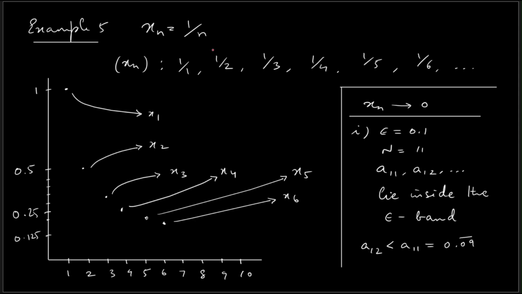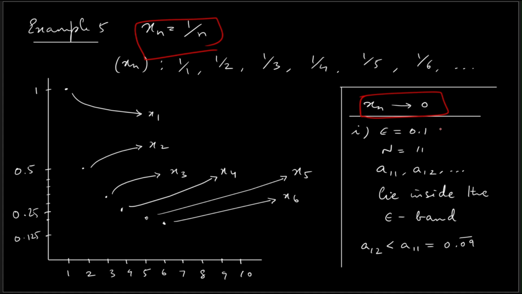Now let us consider this sequence xn is equal to 1 by n, right? This sequence is kind of interesting because this sequence converges to the real number 0, right? Now even though we are not going to prove this rigorously, let us try to understand this using 2 or 3 cases, right?